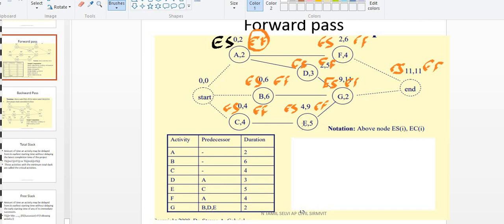Okay. Come to this E point. The predecessor's early finish is how much? 4. So 4 plus 5, 9. Okay. So like this we have to calculate it.